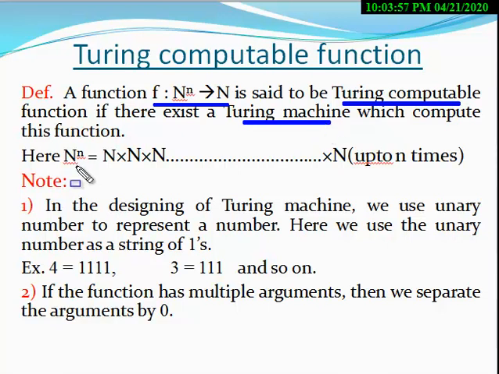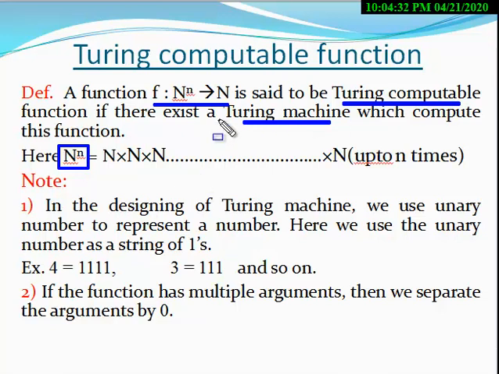Here capital N is represented in this form: N cross N cross N up to n times. Here capital N is the set of natural numbers. So capital N to the power small n is a Cartesian product of small n number of natural numbers.